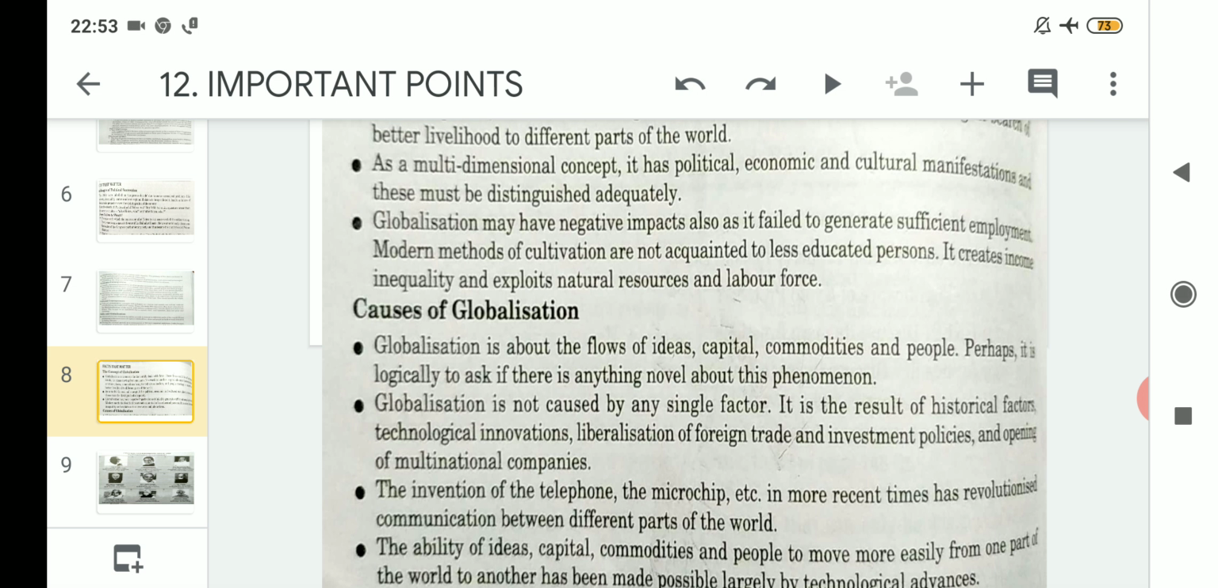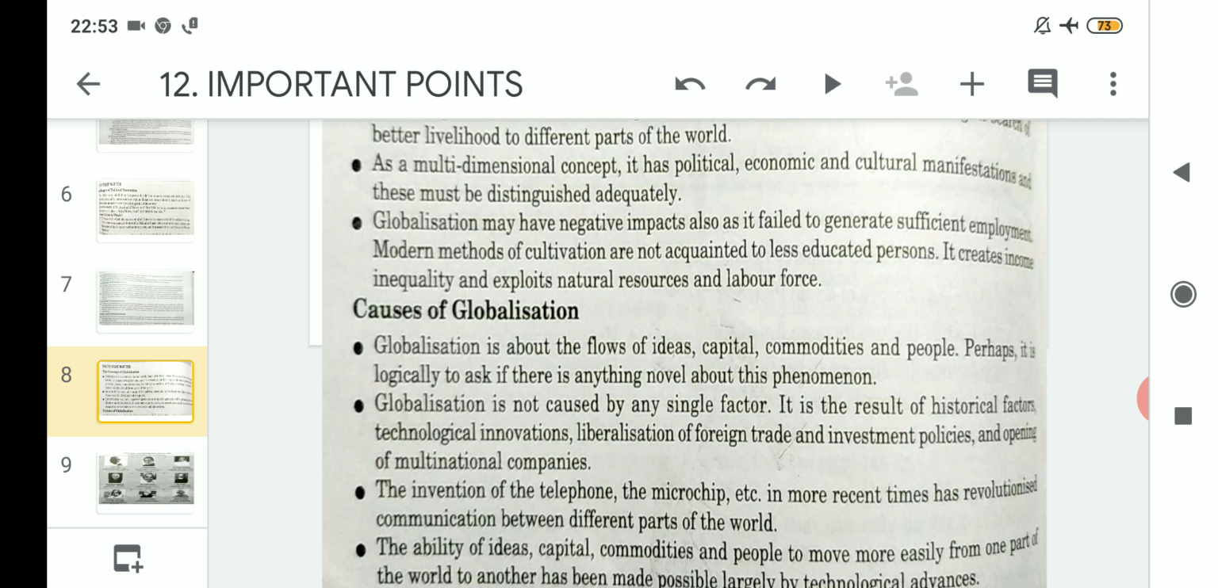commodities and people. People moving from one place to another, commodities being traded from one part of the world to another, capital being sent between two or more places, and flows of ideas can also be related to globalization.